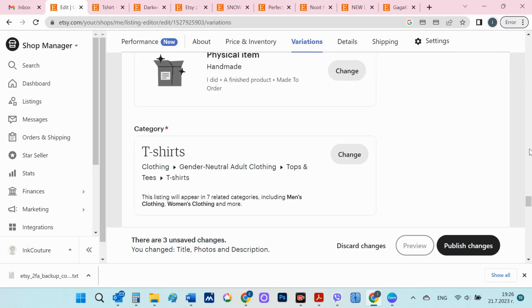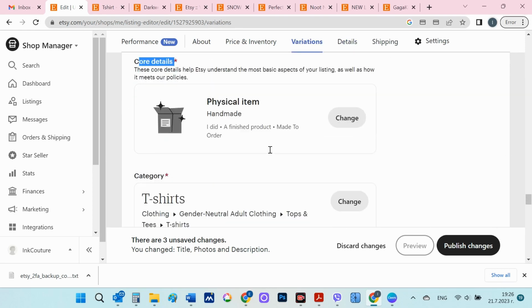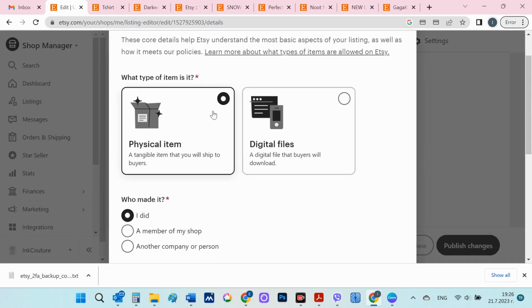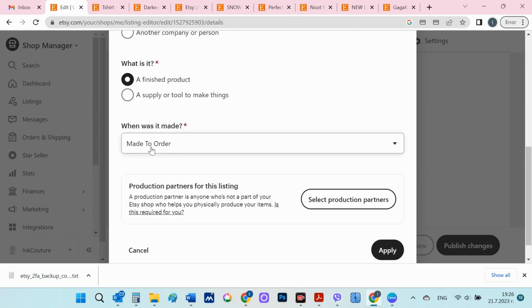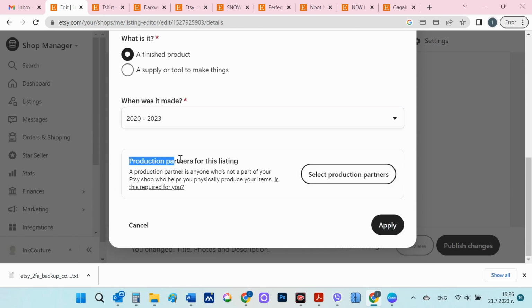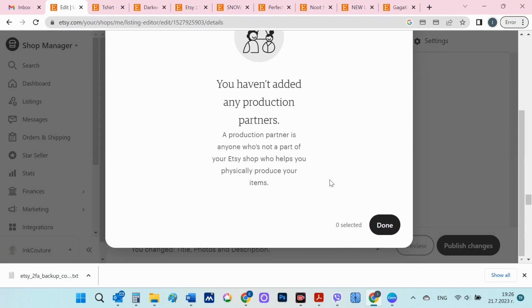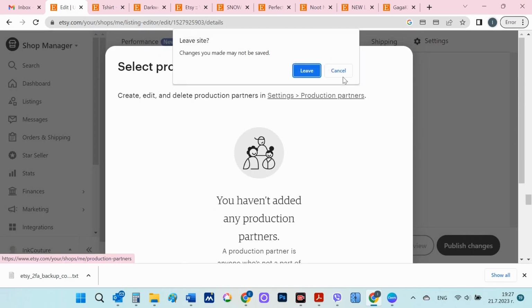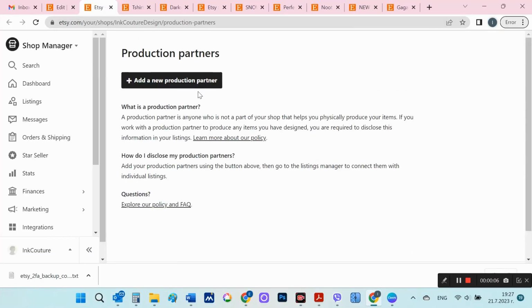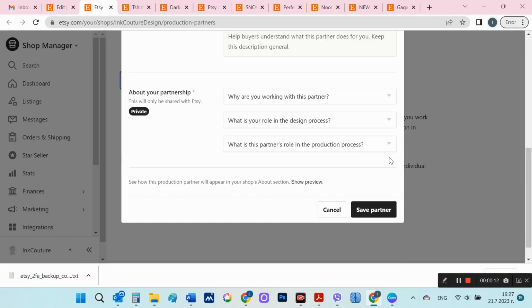But the most important thing I need to do is to fill in the information here, in core details, and most importantly to introduce Printify as a partner who will produce the product for me, with my design. I have to select it from here. Select Production Partner. Here they tell me that I have no entered partners to choose from.